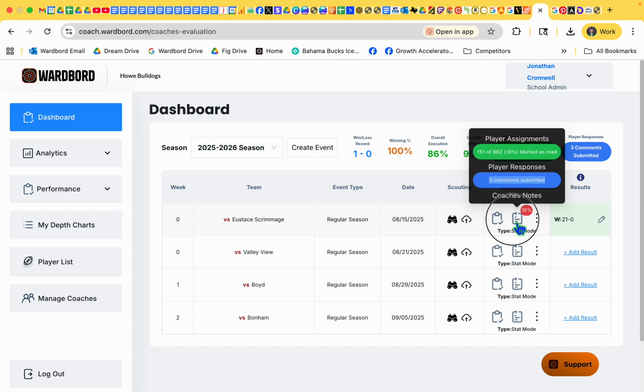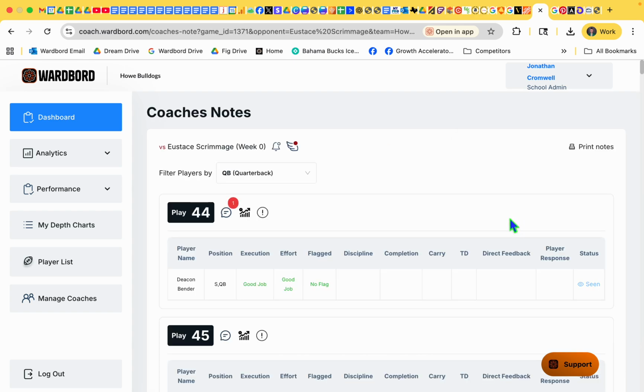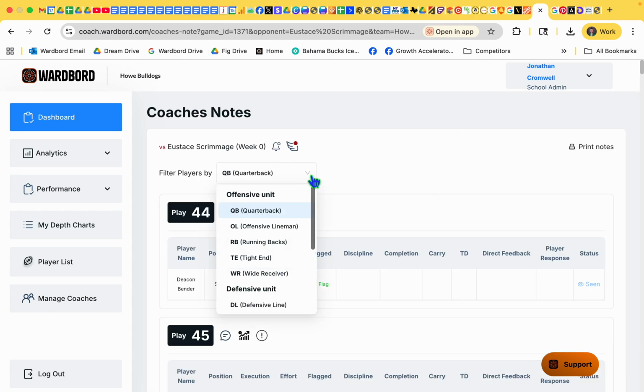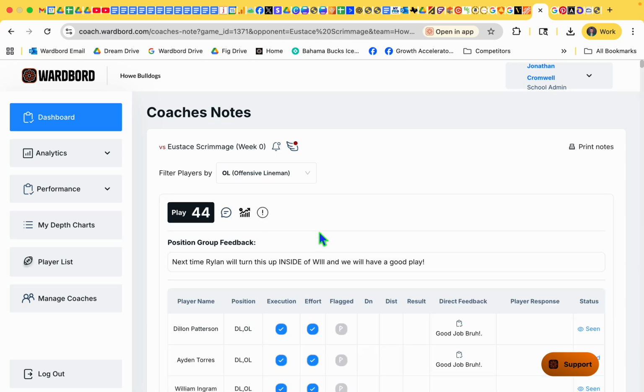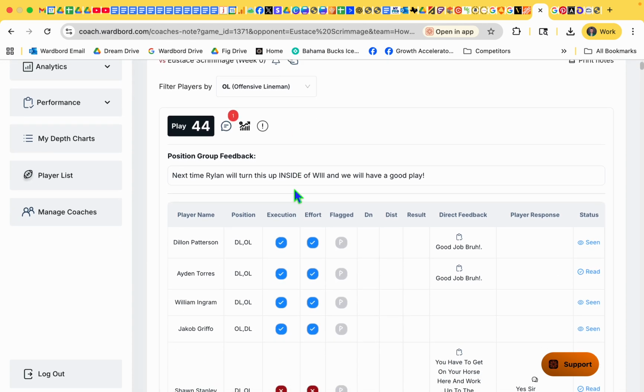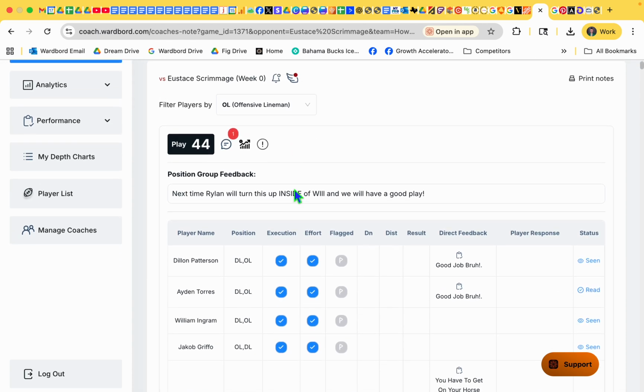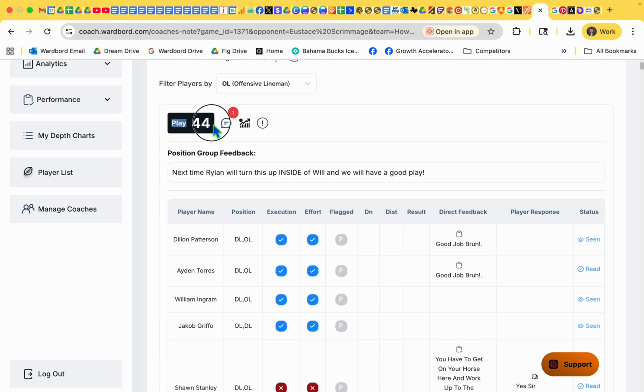When you click on this, it takes you to this screen, and then from this drop down right here, it defaults to quarterback. But from this drop down, you can see any and all evaluations. So this right here is my actual evaluation that I did for my players. We started on play 44, and we did JV beforehand. But anyways, you can see my group feedback.